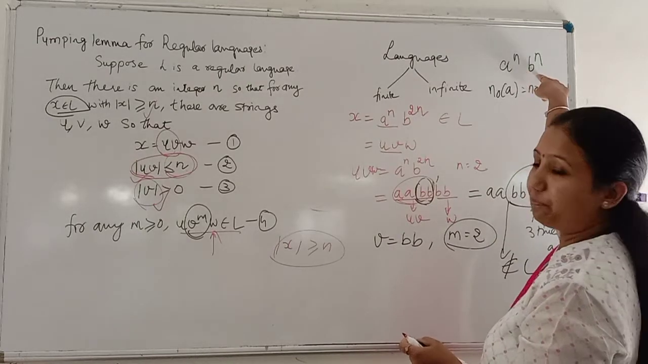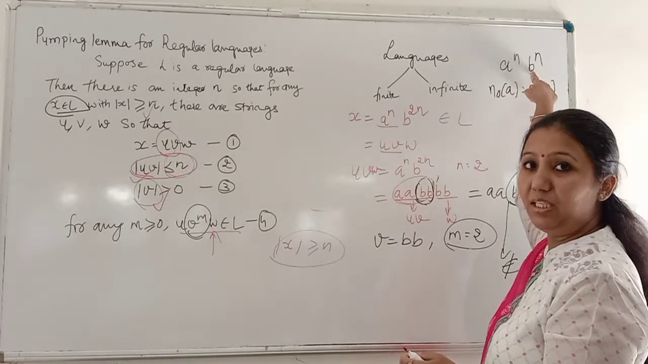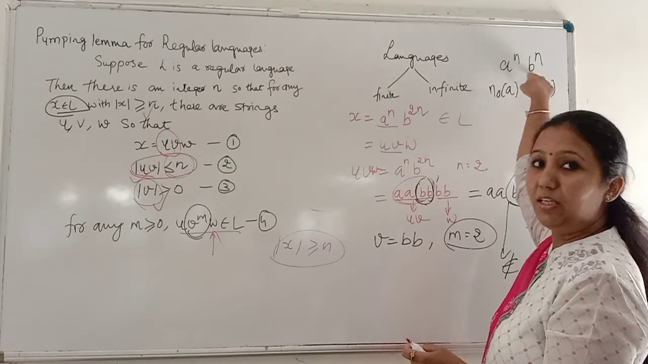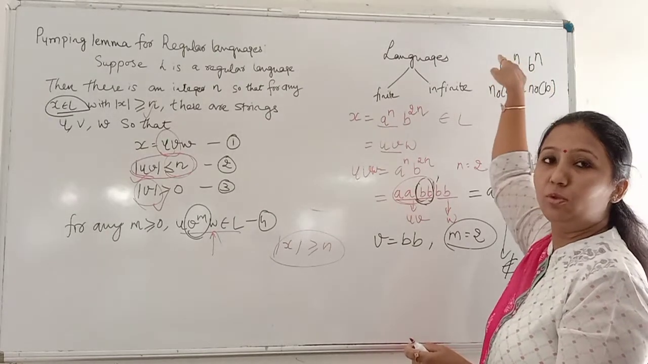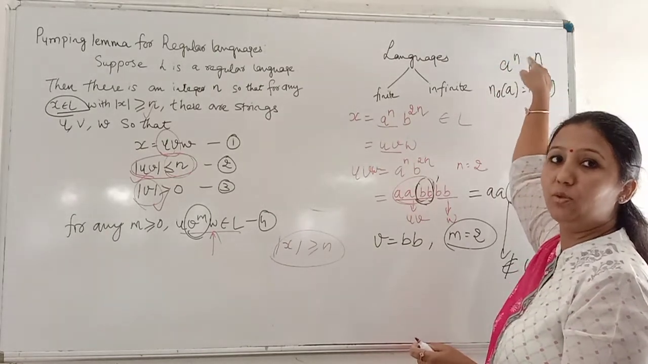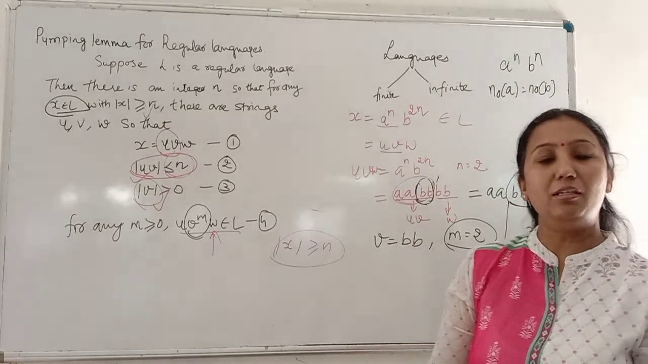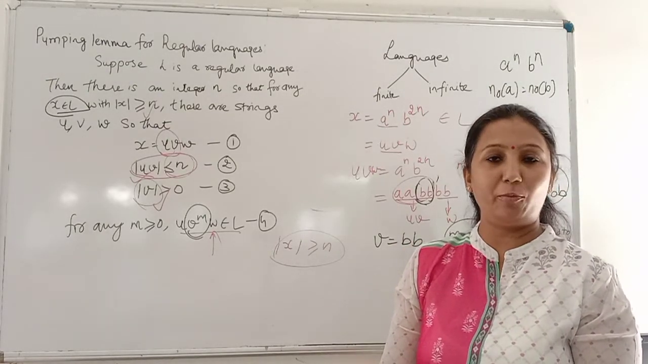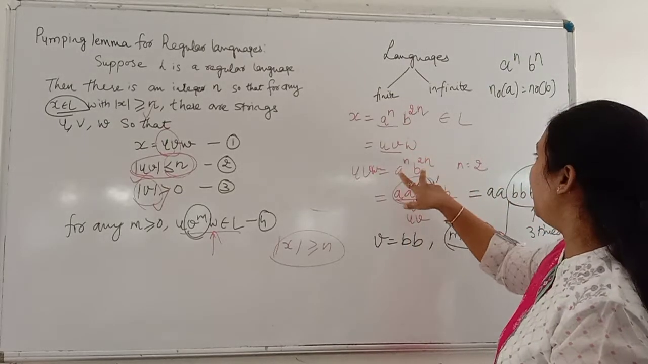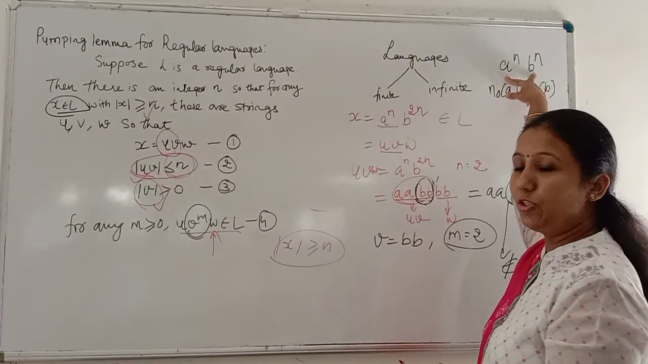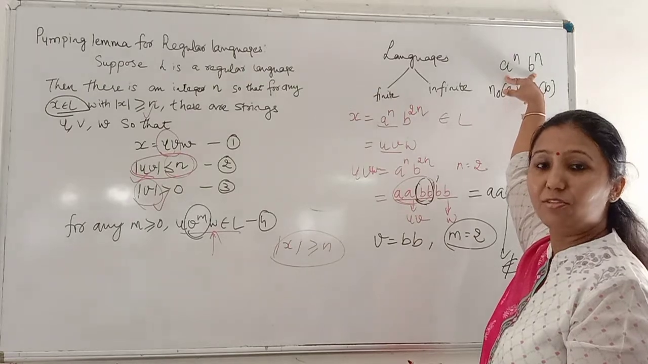Similarly over here, the occurrence of B should be equal to the occurrence of A. So A and B are dependent, not independent variables. So by looking at this language also, we can say that the language is not regular.